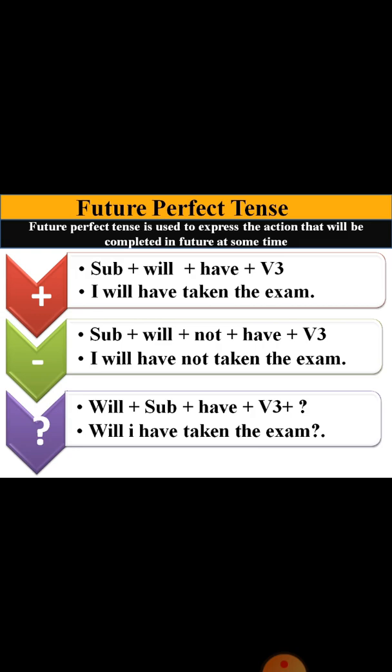Formula of future perfect tense is subject plus will plus have plus third form of verb. I will have taken the exam. Negative: subject plus will plus not plus have plus third form of verb. I will not have taken the exam, or I won't have taken the exam.